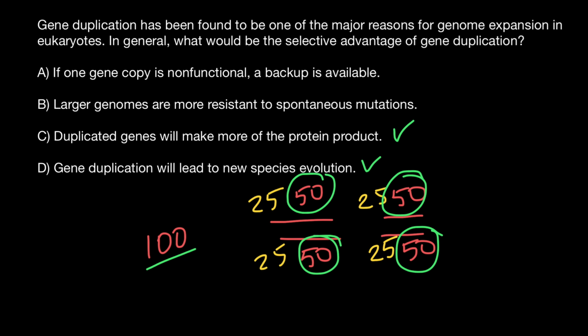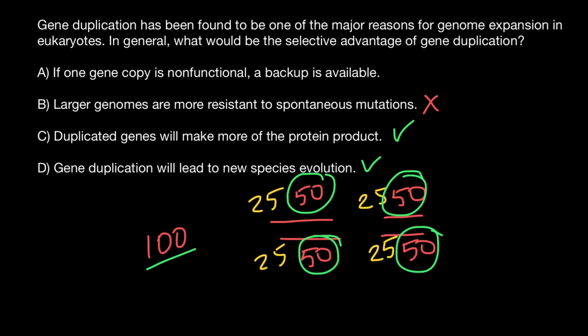So now let's check answer B. Larger genomes are more resistant to spontaneous mutations. This is probably not true, because it doesn't matter whether small genome or large genome. We expect, for example, 1 mutation per 1 million base pairs. So if we have a small genome, we may expect, for example, 10 mutations per 10 million base pairs, and if a large genome, for example, 10 times bigger, then we expect 10 times more mutations, but still the rate is going to be the same, like 1 mutation per 1 million bases.